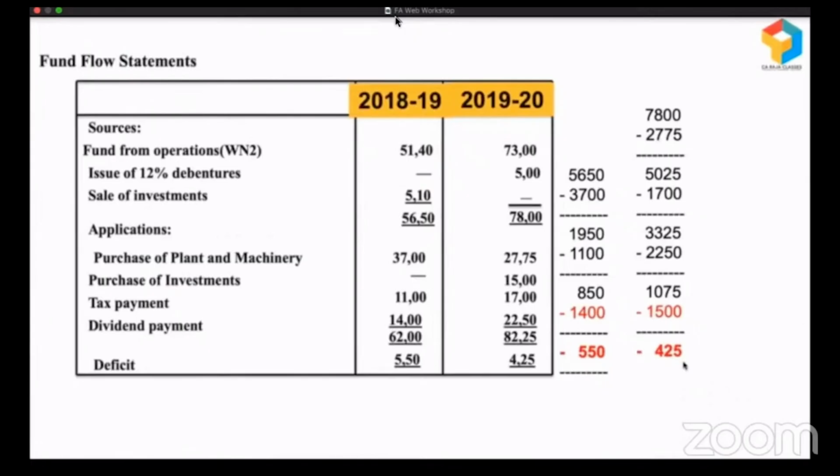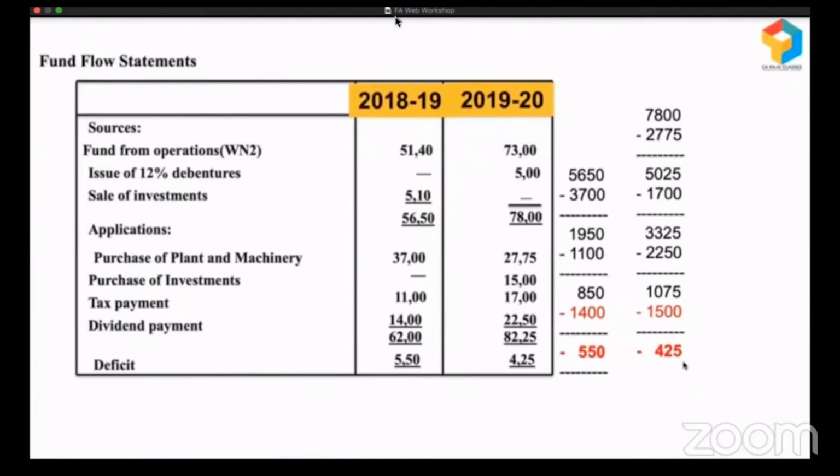See, they have paid dividend in 18-19 when they didn't have money. They've invested in someone else's business in 19-20 when they did have money. So this all shows the intentions, the integrity of people behind the show as well, not just numbers. It also goes deeper into qualitative aspects. So that's the power of the fund flow statement. So develop your skill in reading the fund flow statement. Such a powerful statement. Okay, all right.